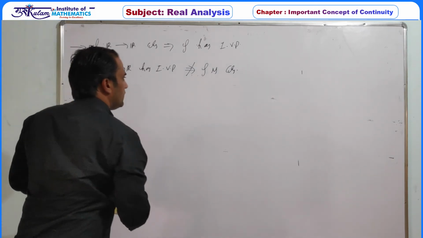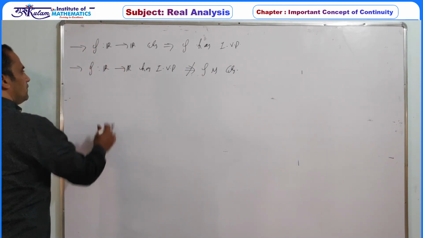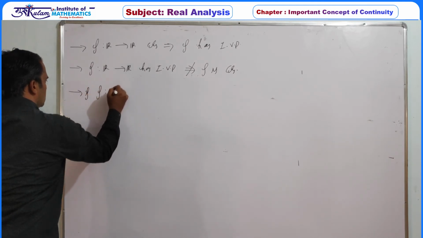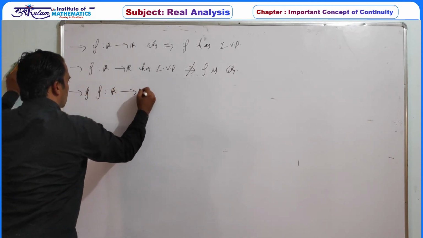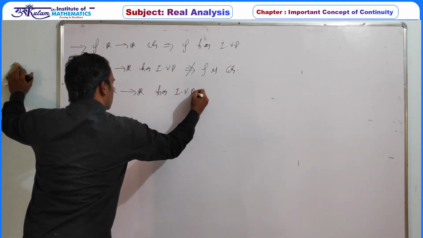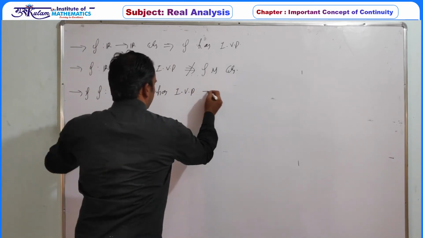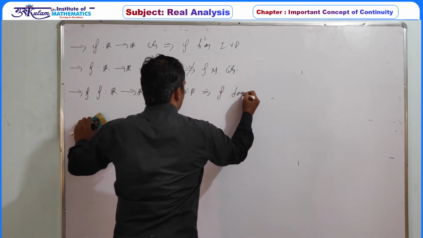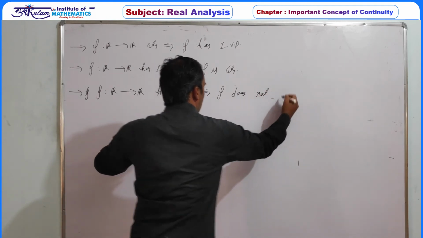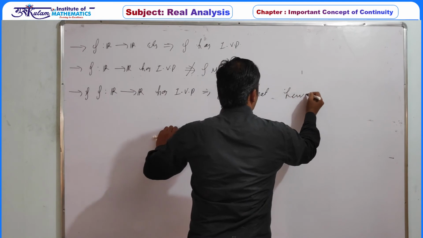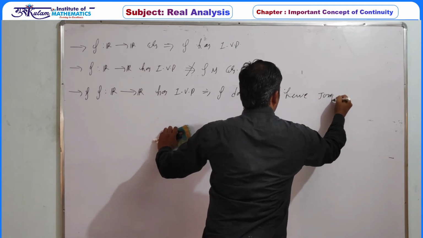But what about the discontinuity of a function satisfying IVP? If f is a function defined from the real line to the real line and it has the intermediate value property, then f does not have a jump type discontinuity.